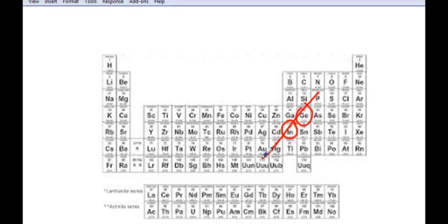The effective nuclear charge of indium is 3, germanium is 4. On that alone, we can say there's less attraction between the electrons and the nucleus because of the effective nuclear charge. What else can we say? Indium has 1 more shell than germanium, so those electrons are also further away. So between the 2, it should be very clearly indium.